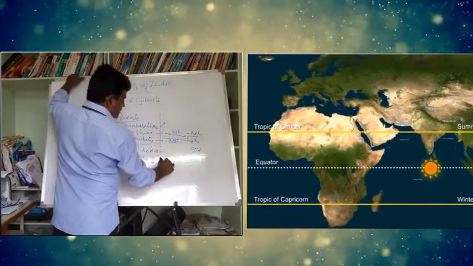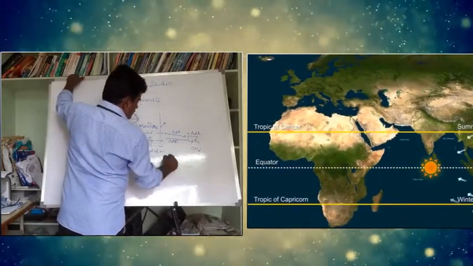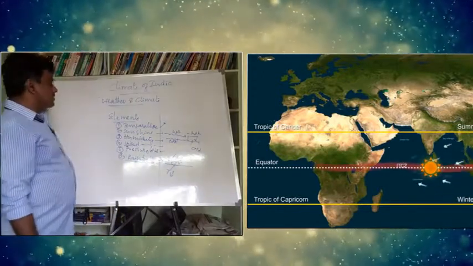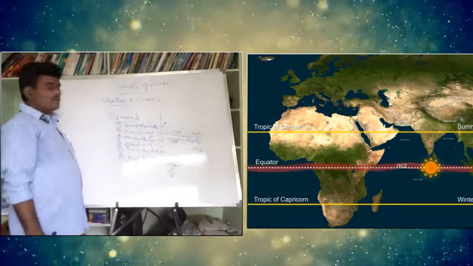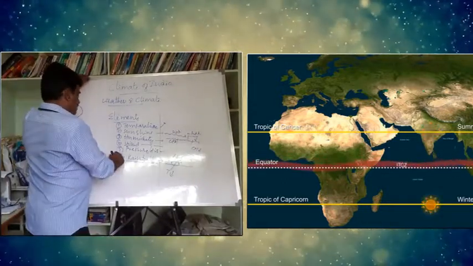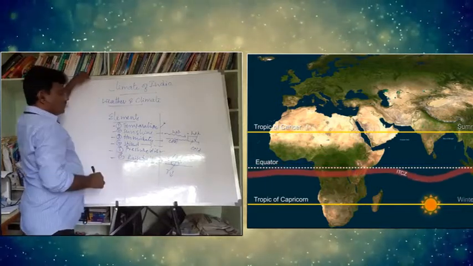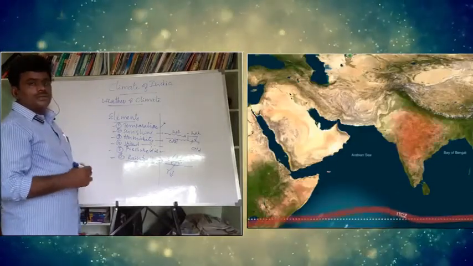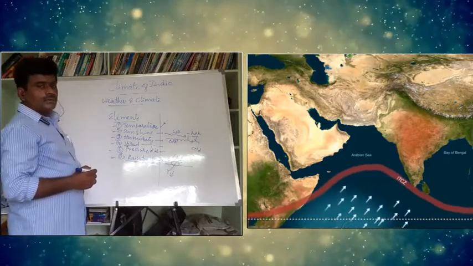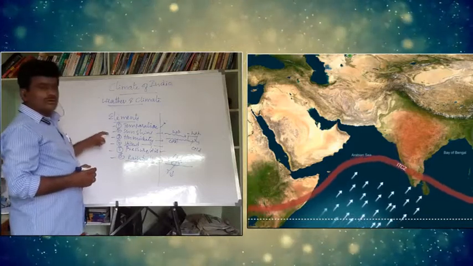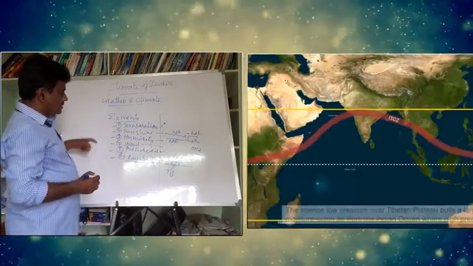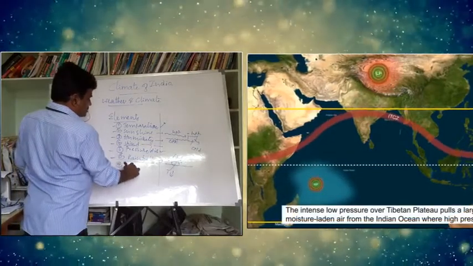Just look at the rainfall in a region. If there is rainfall, the region's temperature will be decreased. So these are always affecting, influencing or changing the weather and climate. These are called elements of weather and climate. What are those elements? Temperature, sunshine, humidity, wind, air pressure, rainfall, even cloud also can be taken.